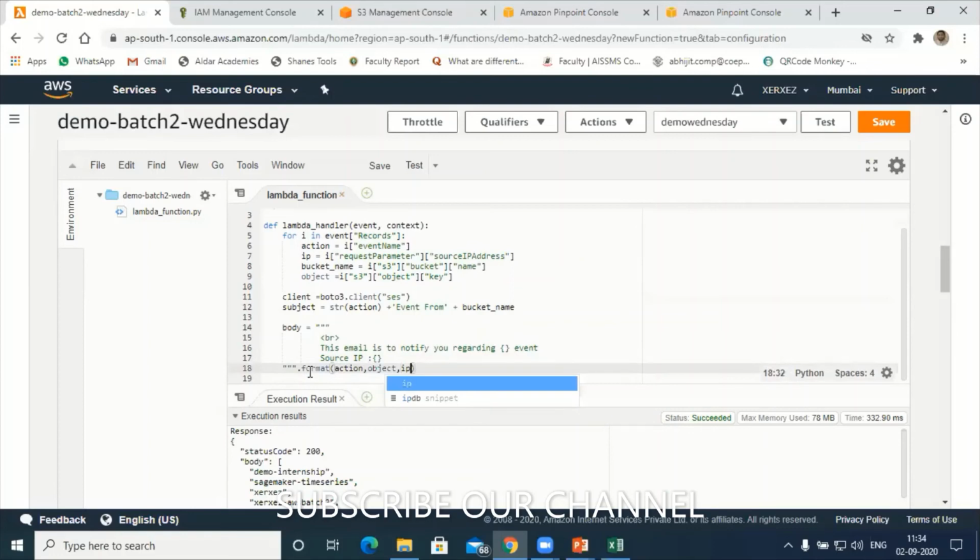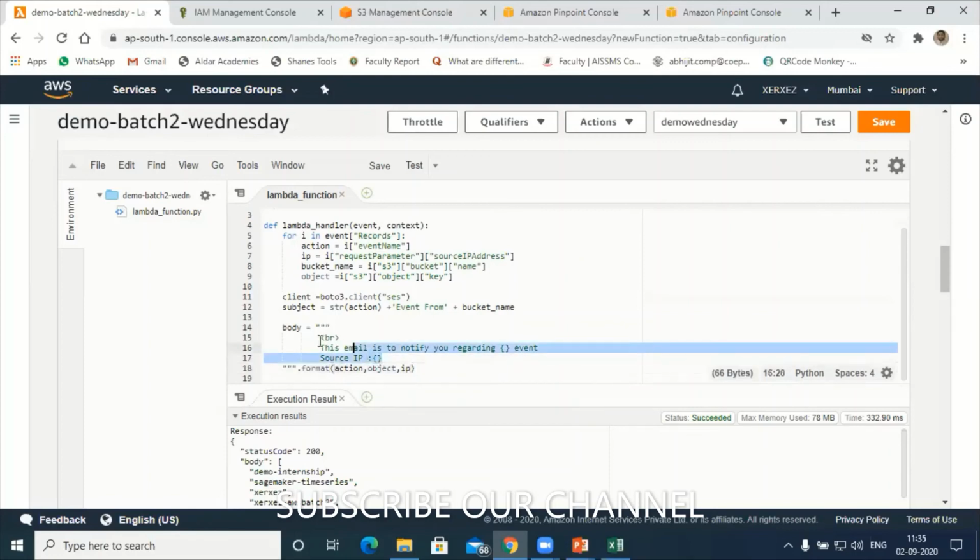Here, as far as this source is concerned, one second. Here, what happened? This is the action. This email is notified regarding this event. So I have already given the source IP. I think I have not mentioned the action object here.